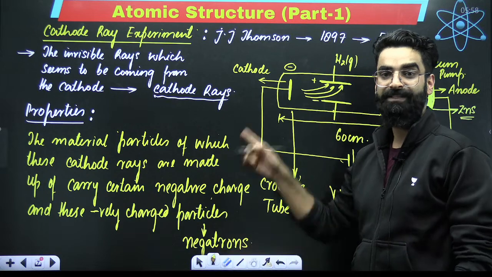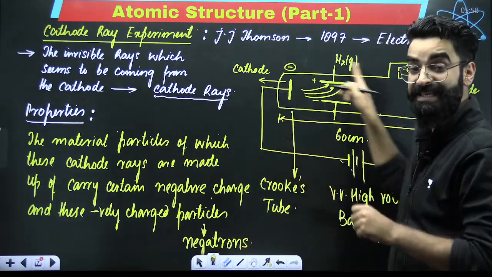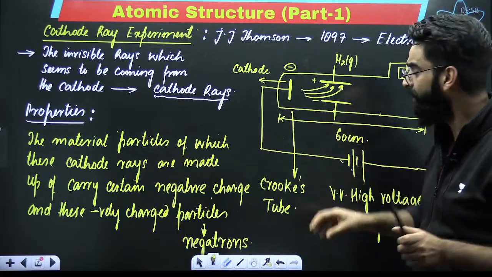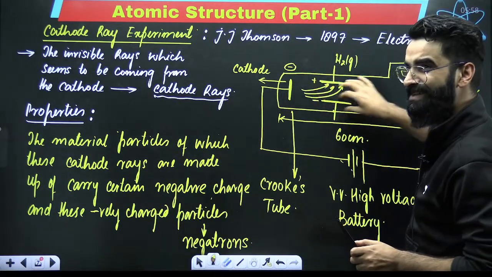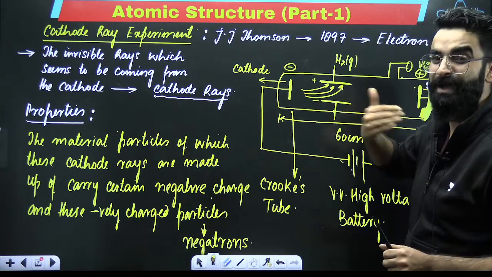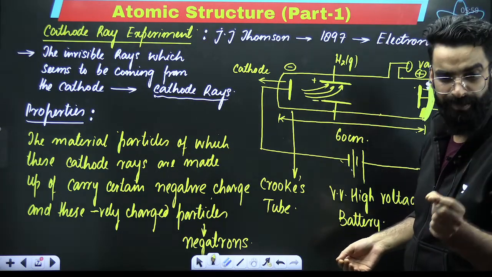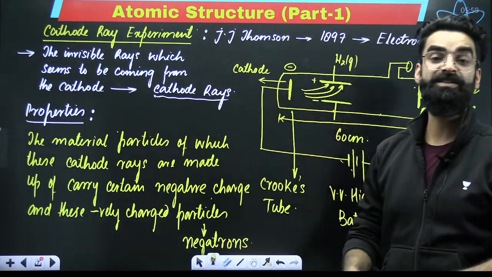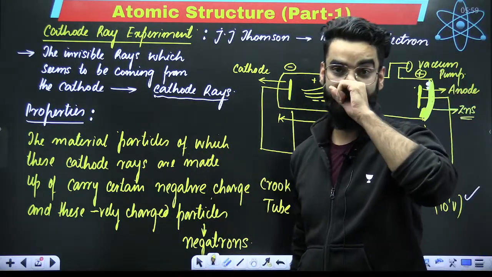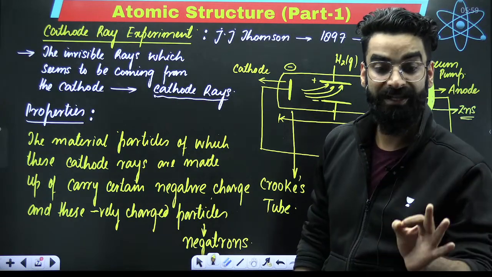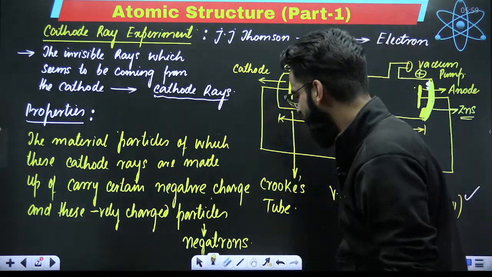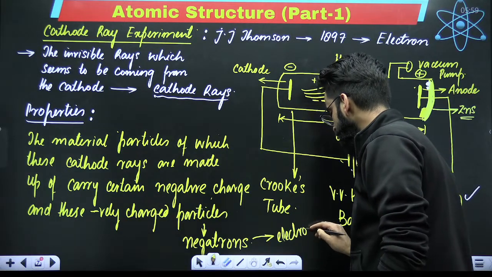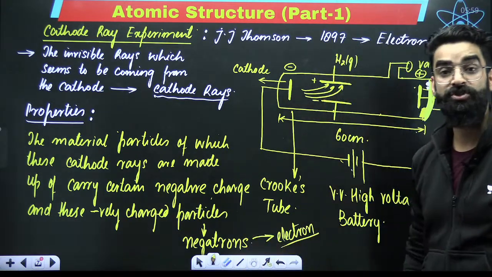When this experiment was carried out, Thomson observed some invisible rays which seemed to be coming from the cathode. They were made up of material particles which have certain mass and negative charge, and those negatively charged particles he called negatrons. Later on, the name negatron was changed to electron.